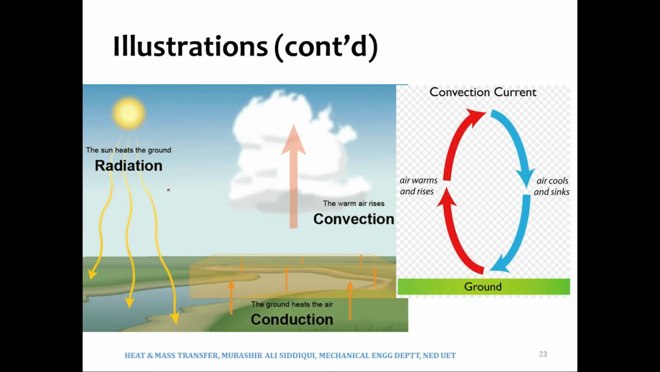This is another illustration where the air, which gets heated up by the ground via conduction, moves further upwards via convection. And how is the ground heated up? By the solar radiation. We will discuss radiation when we come to the topic of radiation.